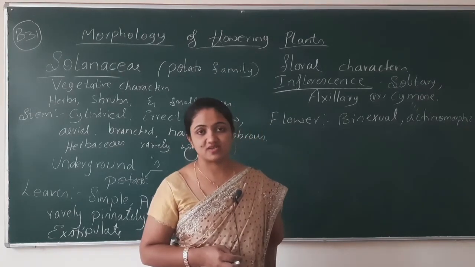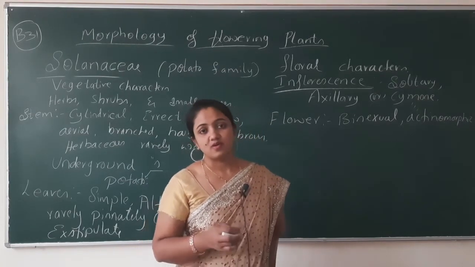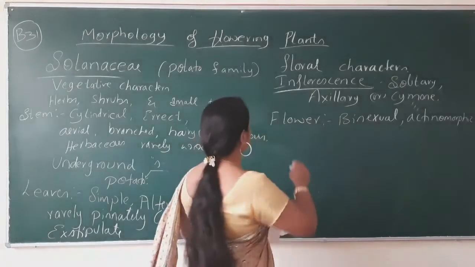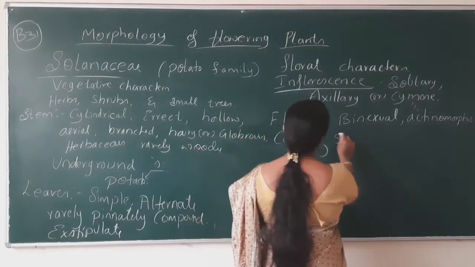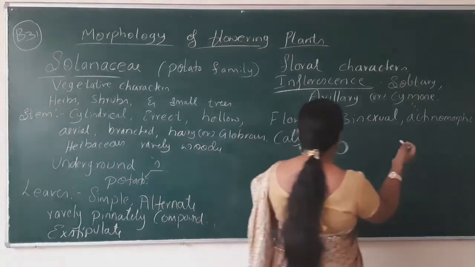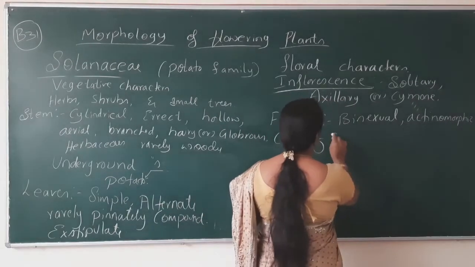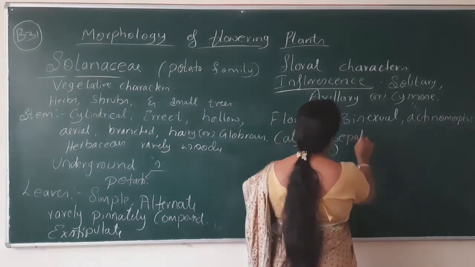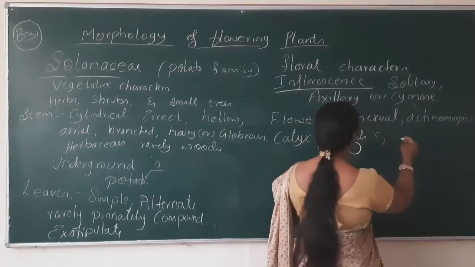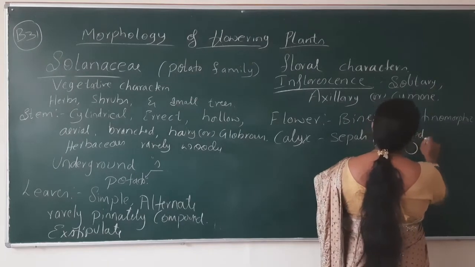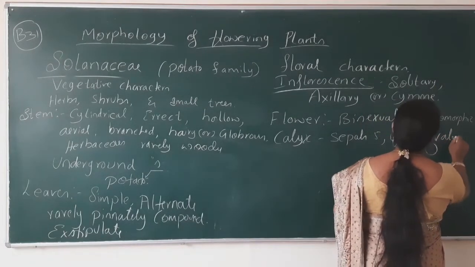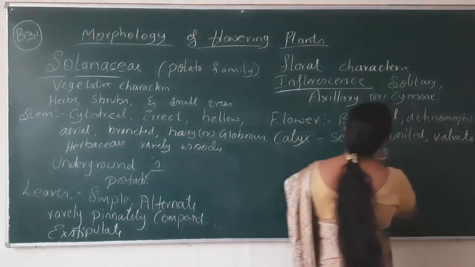That's why it has the character of bisexual. And coming to the calyx, calyx is 5 in number, sepals 5, and all are united with one another with valvate